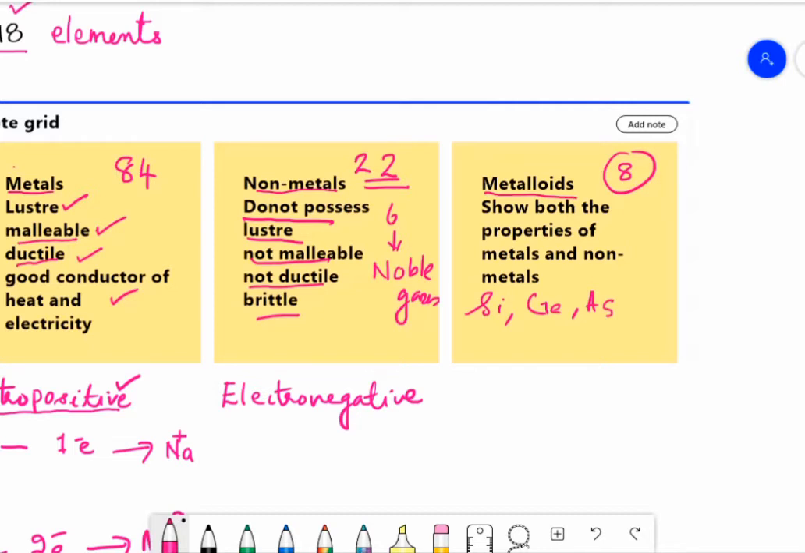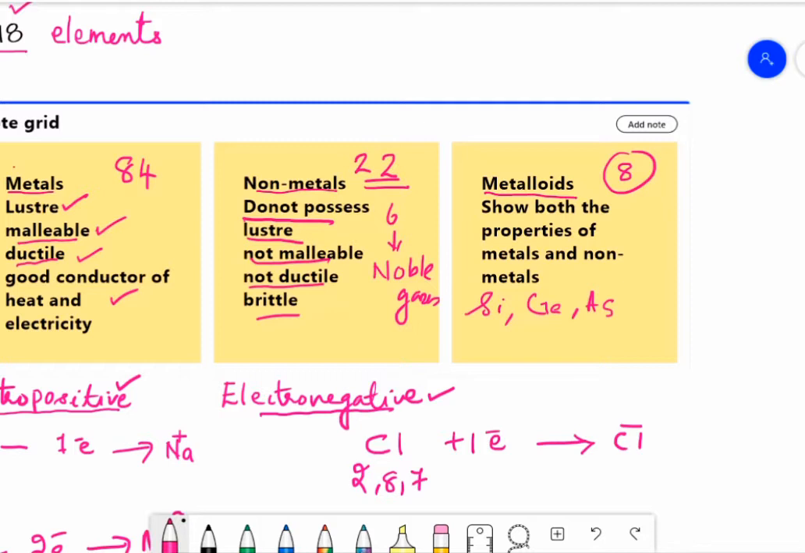During chemical reactions, non-metals form negative ions by gaining electrons. For example, in the case of chlorine, the electron configuration is 2, 8, 7. It needs one more electron to complete the octet, so chlorine can accept one electron and form a negative ion. Non-metals are those elements which gain electrons and form negative ions, so we call them electronegative, or non-metals exhibit electronegativity.